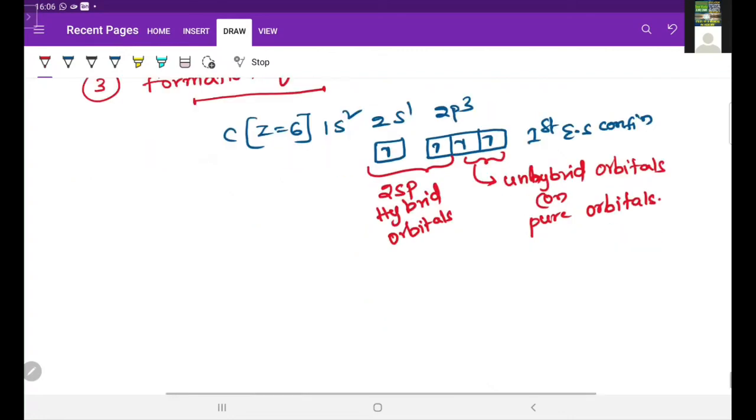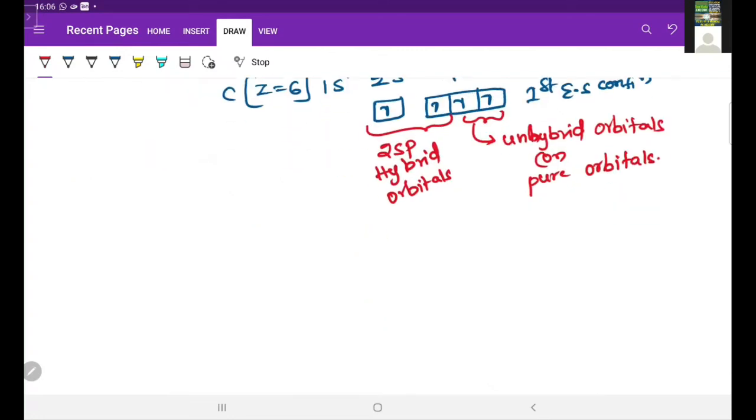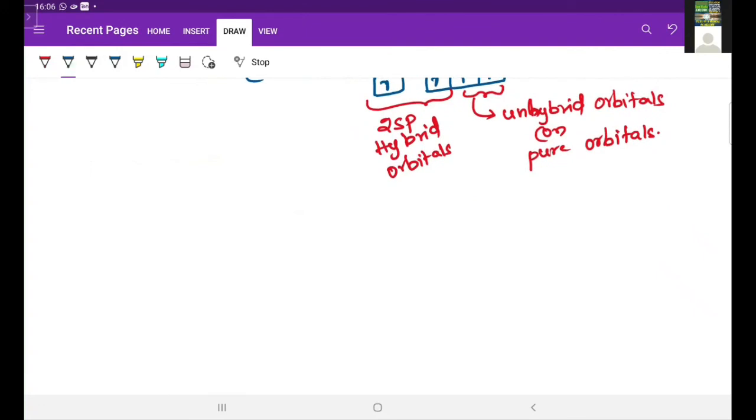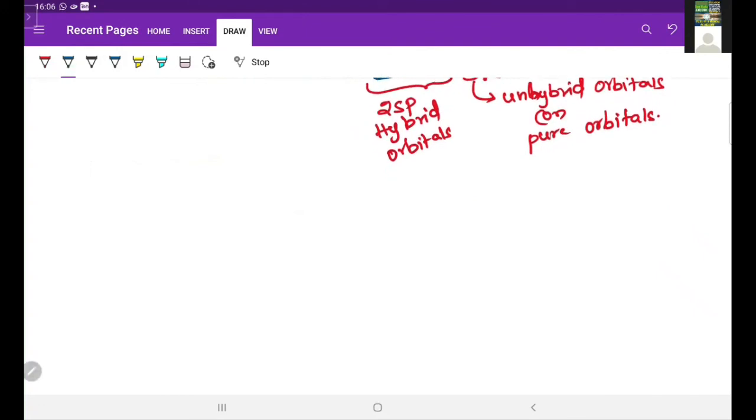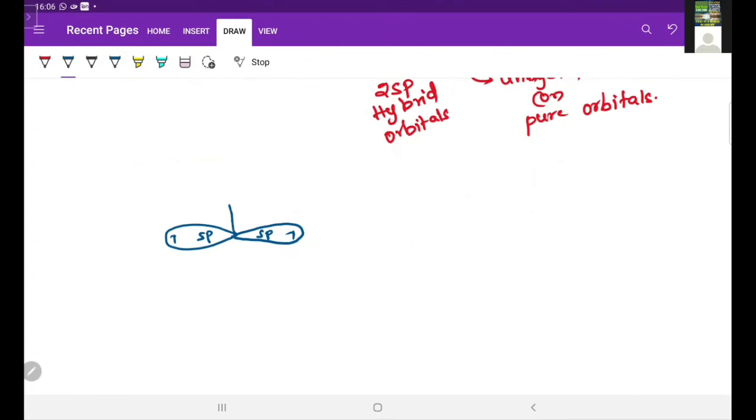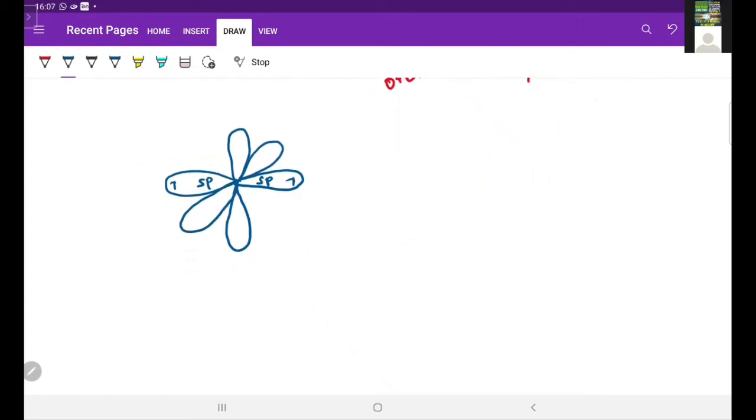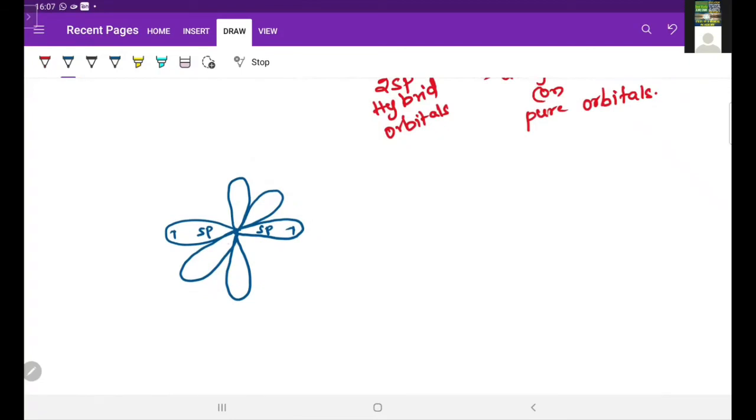Okay. So now this is about first carbon, and the other carbon also undergoes sp hybridization and forms 2 sp hybrid orbitals. Whatever the sp hybrid orbitals are formed, that sp hybrid orbitals will be arranged in linear geometry like this. So this is sp and sp, each having 1 electron, and as well as each carbon is having 2 unhybridized p orbitals. So these are the p orbitals, pure orbitals. And this is about first carbon.